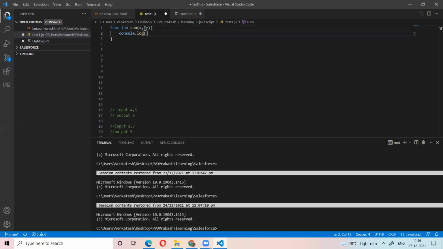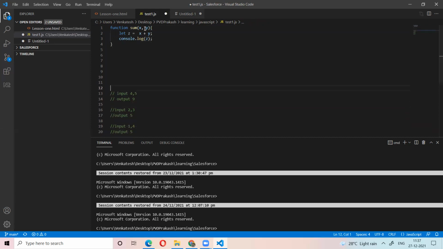In this we are taking one variable: let z equal to x plus y, semicolon. Then console dot log z, to print z.